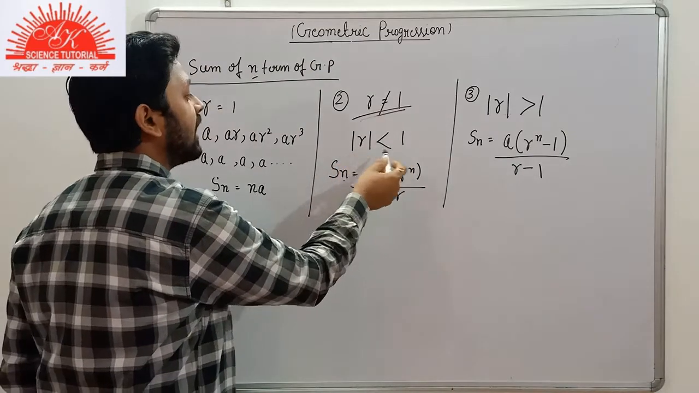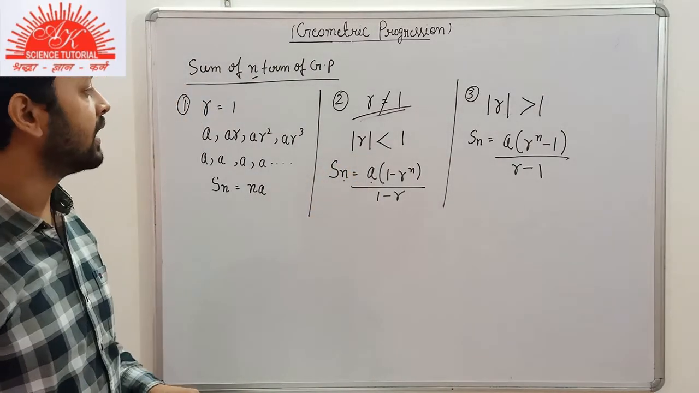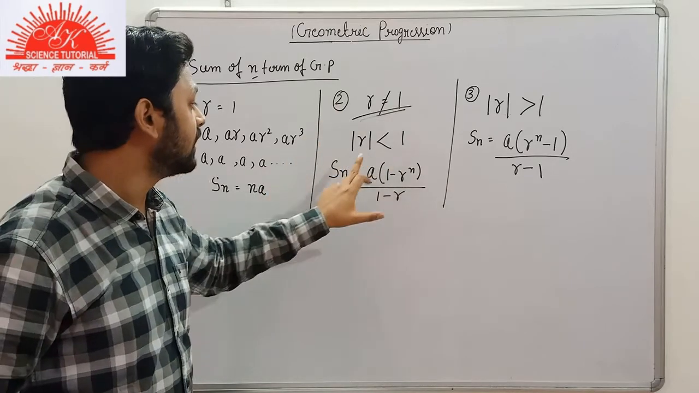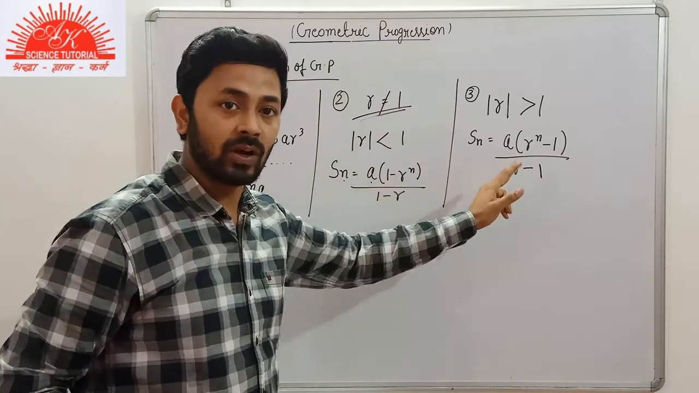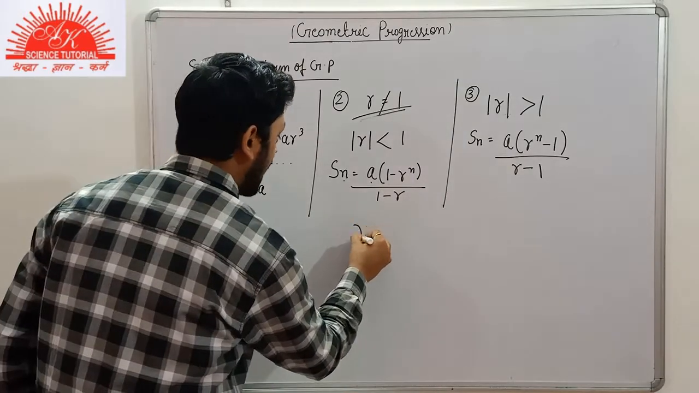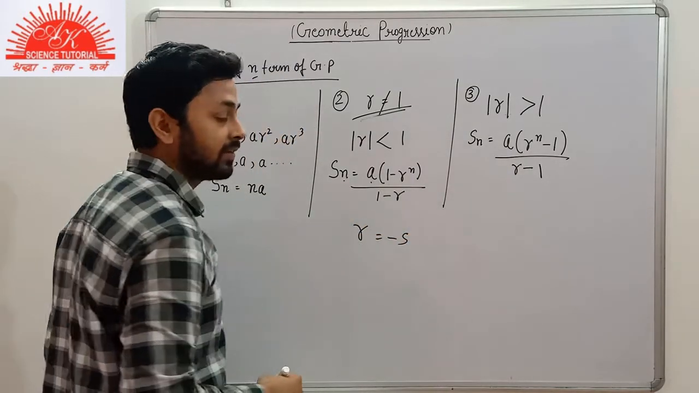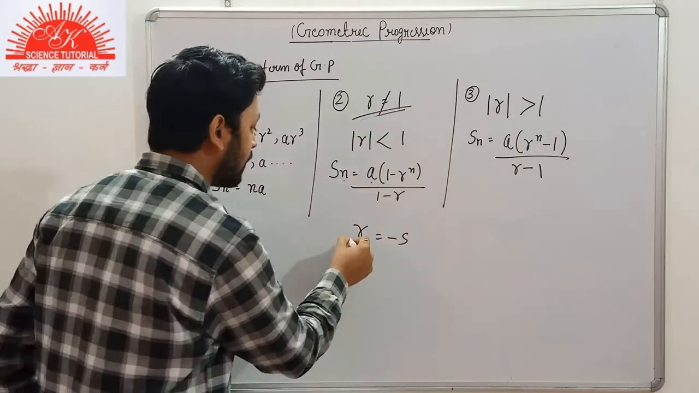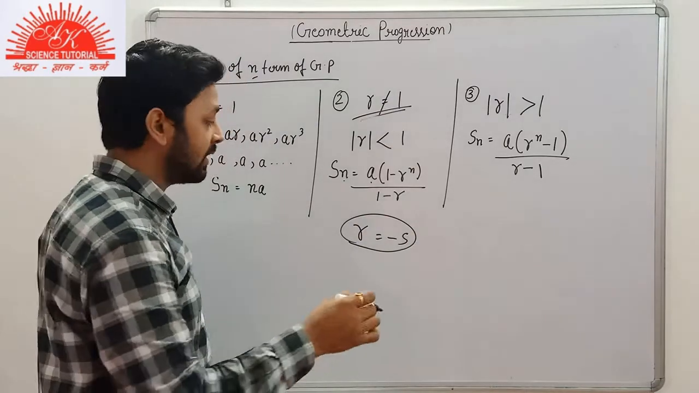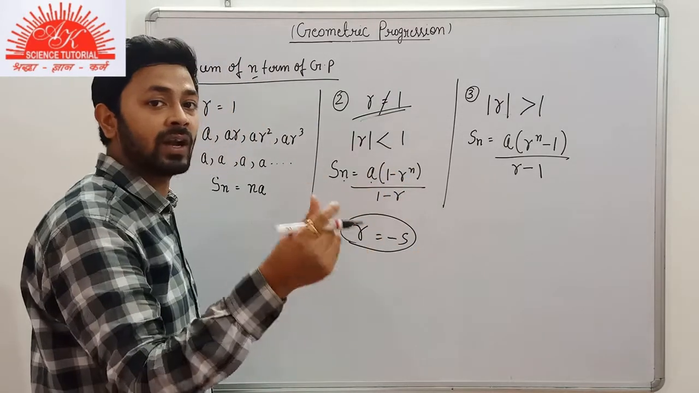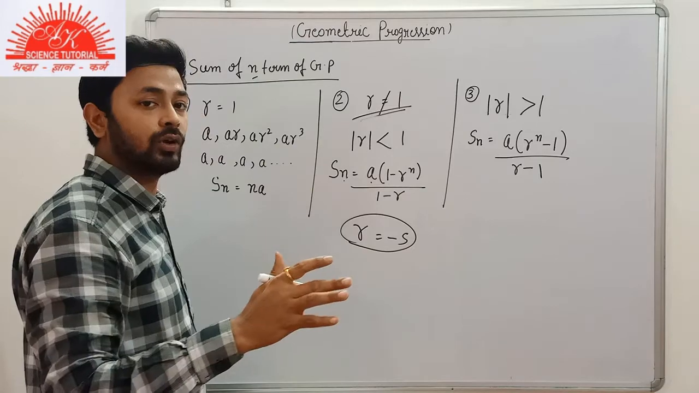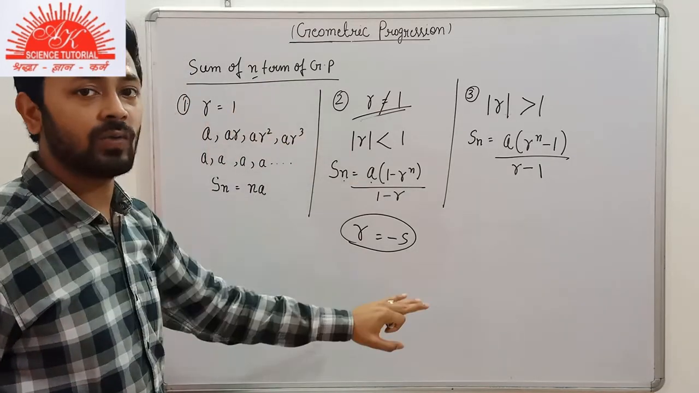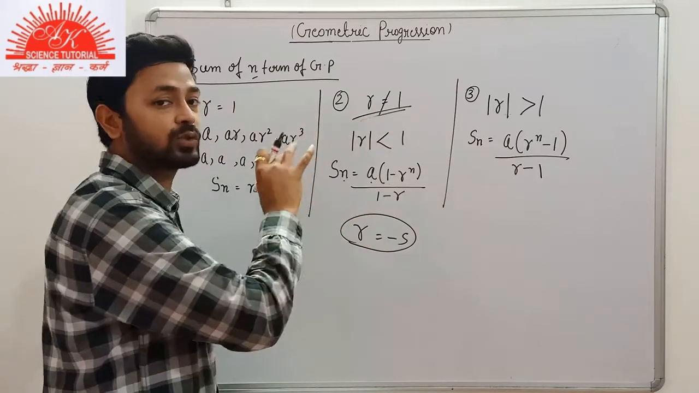Why are we finding the absolute value here? We are finding the absolute value to know whether we will apply this formula or this formula. Suppose we are given here that R is equal to minus 5. Here we can see that R is not equal to 1. Whenever R is not equal to 1, we will directly find the absolute value. We will not see any other point.